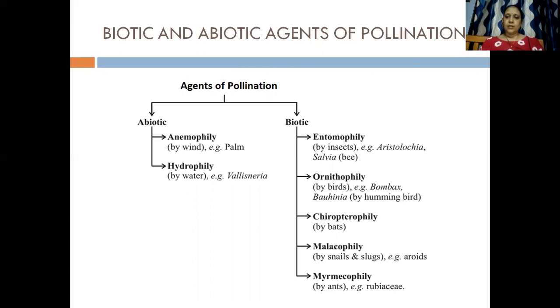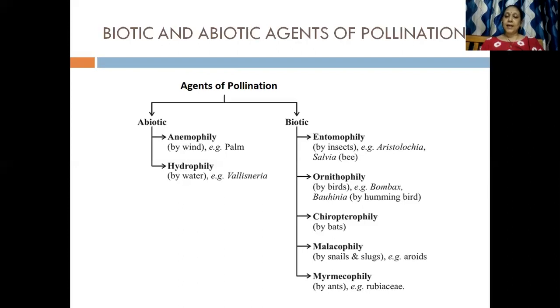Now the biotic agents. Here on the screen you will be able to see that there are different agents. Biotic means living agents, for example, the different kinds of insects, birds, bats, snails, ants, etc. The pollination that takes place through insects is called as entomophily. Pollination by birds is called as ornithophily.